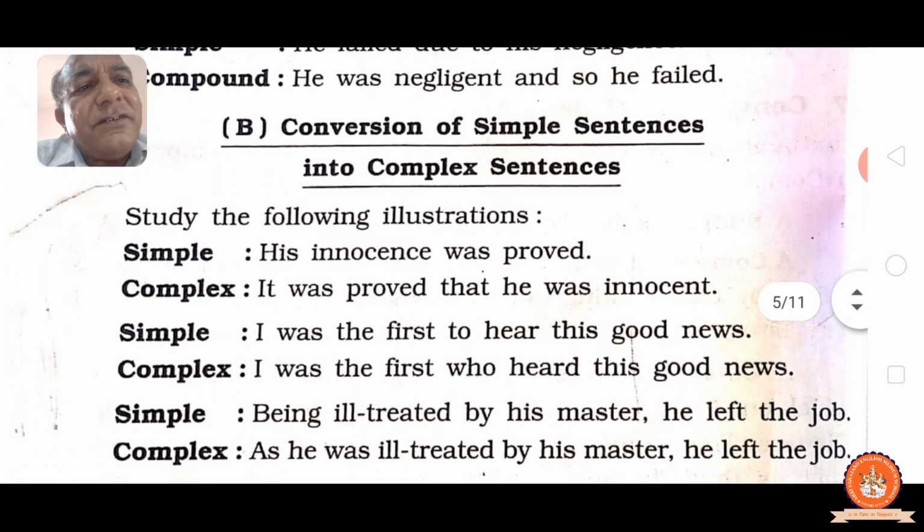I was the first to hear this good news. That means I was the first who heard this good news. Meaning same. Join with who. The sentence type of the sentence changes, from simple to complex.